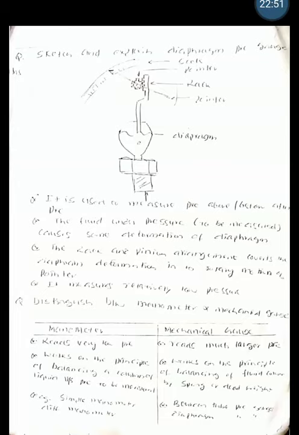The manometer works on the principle of balancing a column of liquid against the pressure to be measured, whereas mechanical gauges work on the principle of balancing the fluid column by spring or dead weight. Examples of manometers are the simple manometer and differential manometer, and mechanical gauges are the Bourdon tube gauge, diaphragm gauge, dead weight pressure gauge, etc. So that is about this chapter.